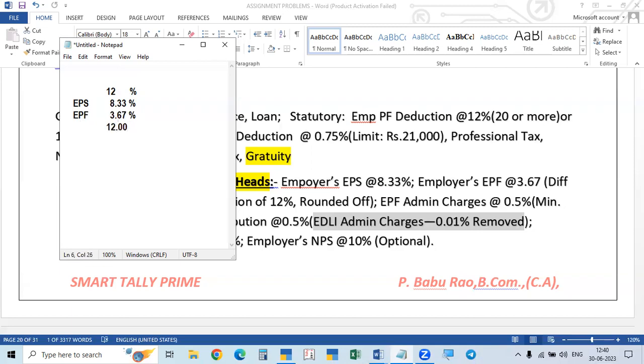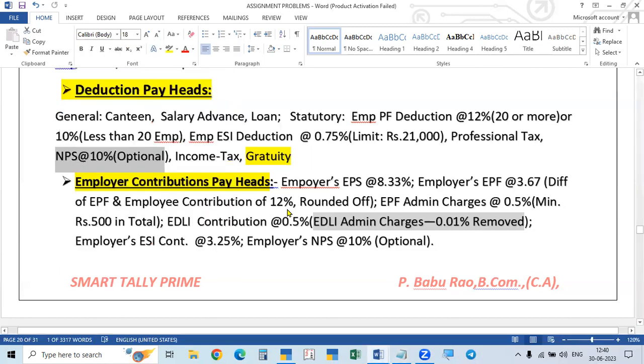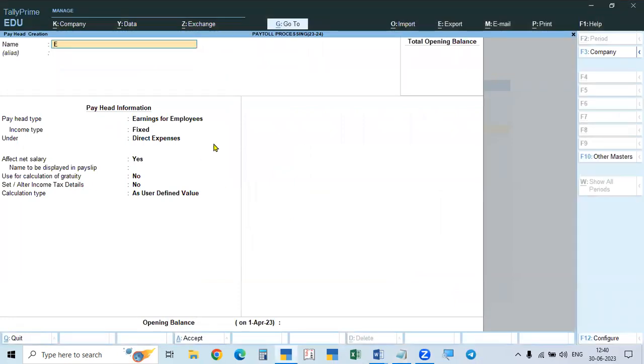So this is the contribution by the employer. The total 12% is not contributed to EPS, so we have to make these two deductions separately. So the employer's EPS contribution at the rate of 8.33%.